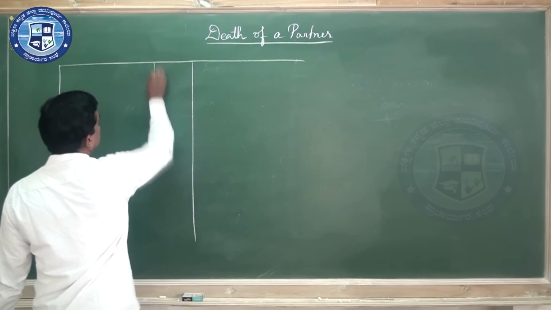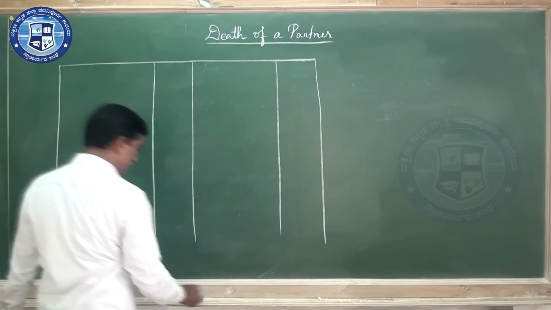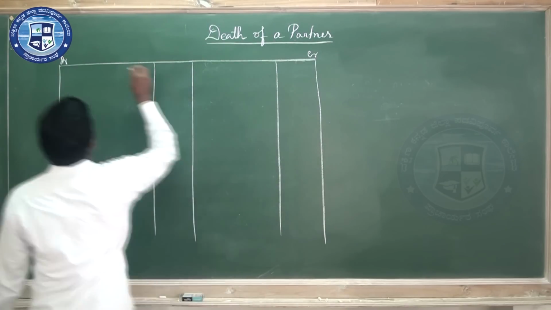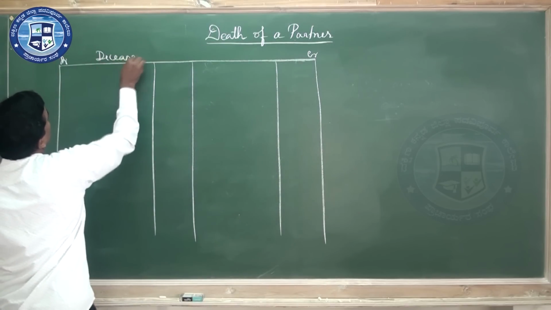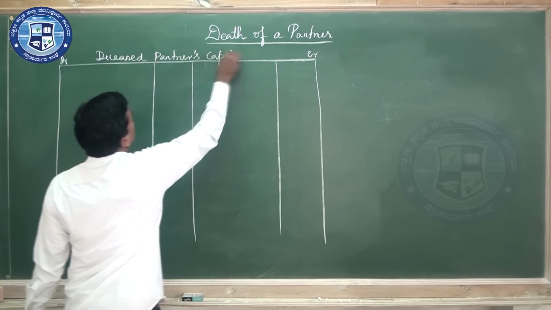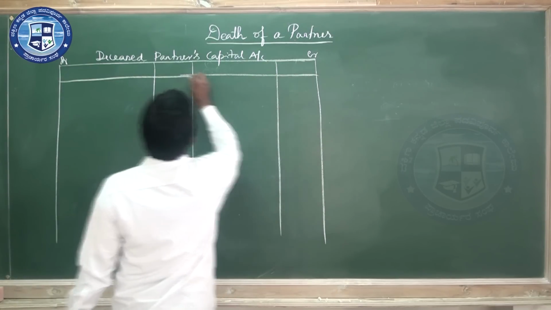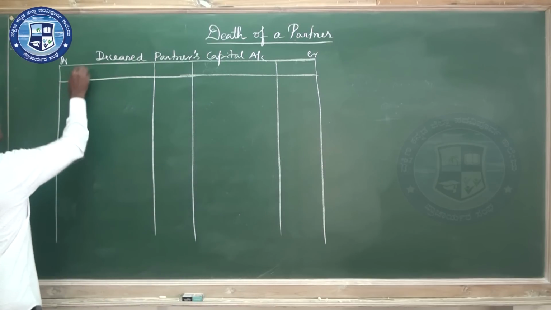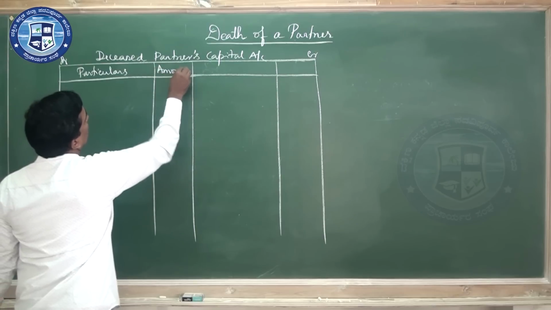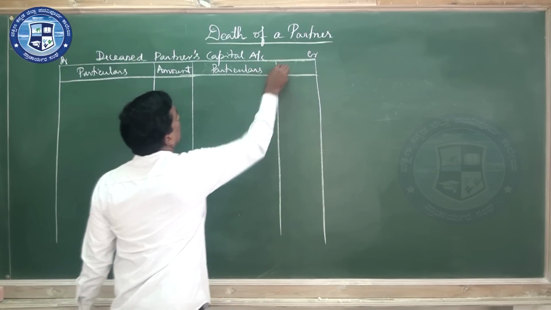So this is the amount column, and this is also the amount column. And right at the top, as usual, write the deceased partner's capital account. Here comes particulars, amount in rupees, particulars and amount.